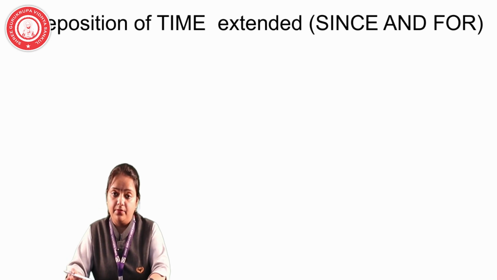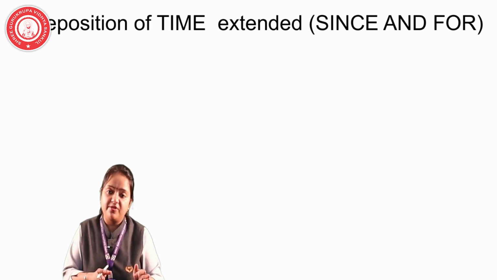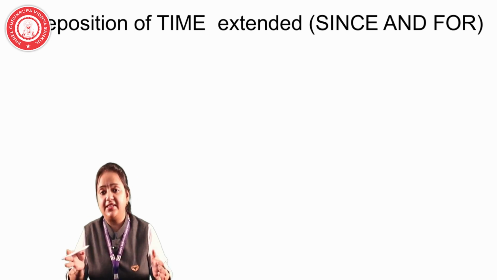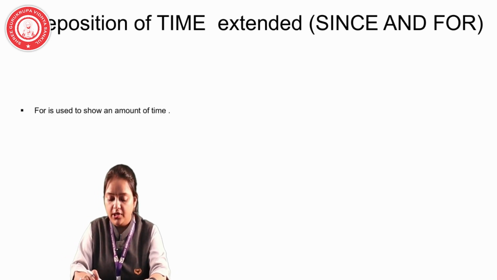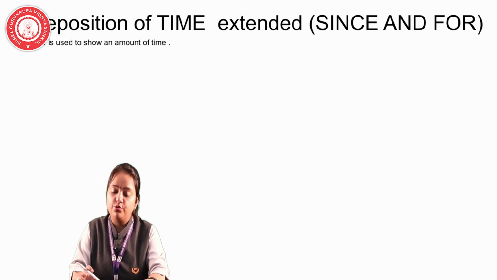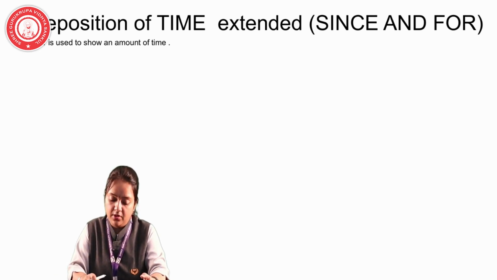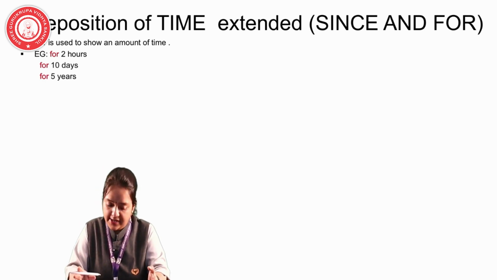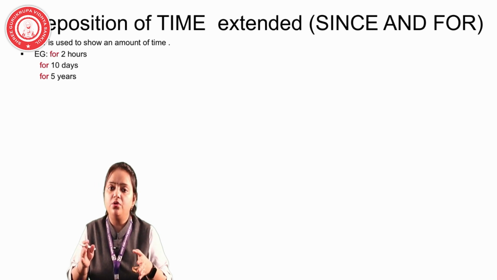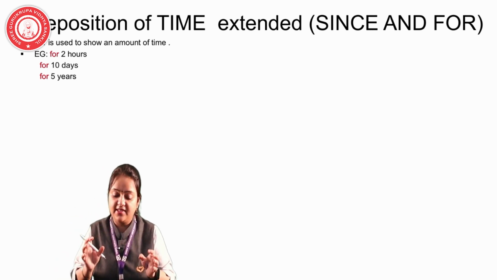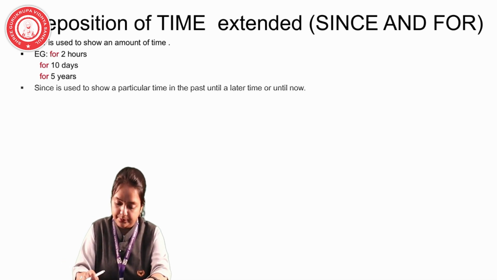Preposition of time. Now when a particular time is mentioned, we are using in, on, at. But when the time is extended, since and for are used for the extended portion. For is used to show an amount of time, for example for 2 hours, for 10 days, for 5 years. It is shown that within that extended time we have to complete that work. It is given for that amount of time.